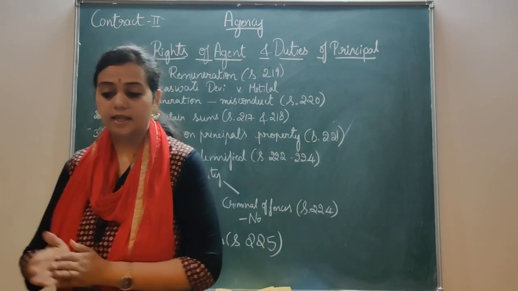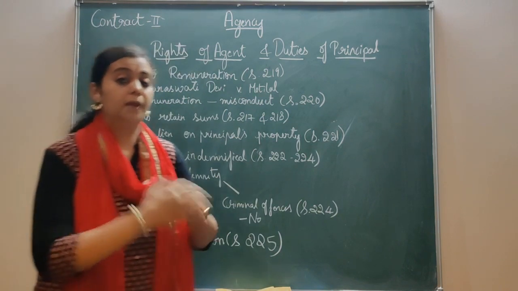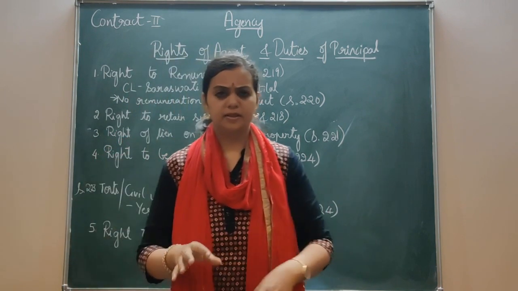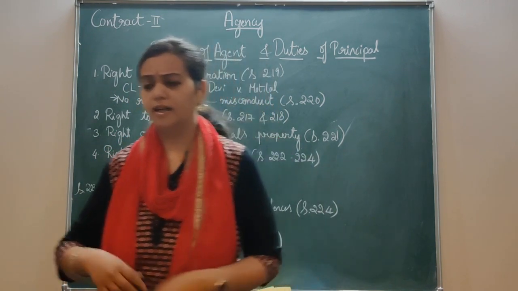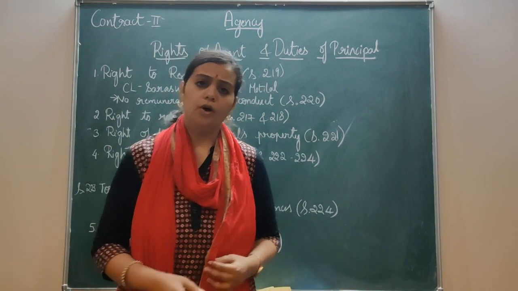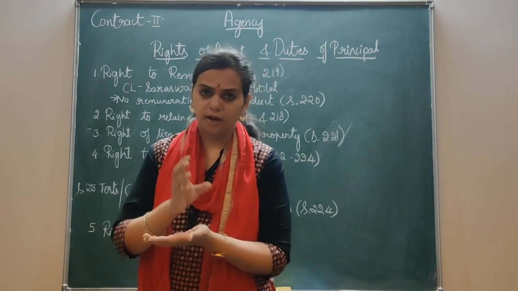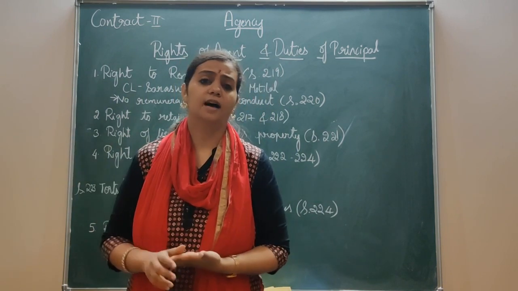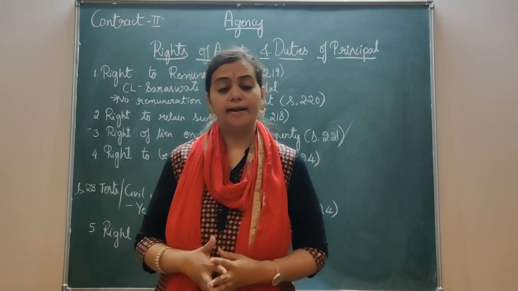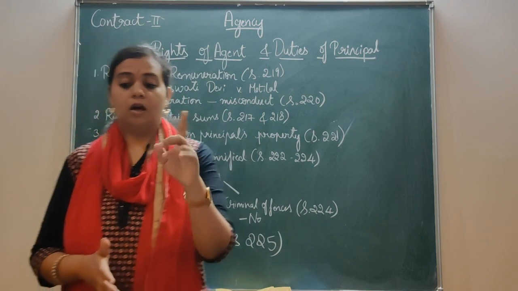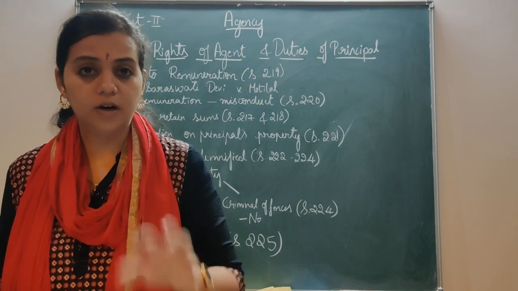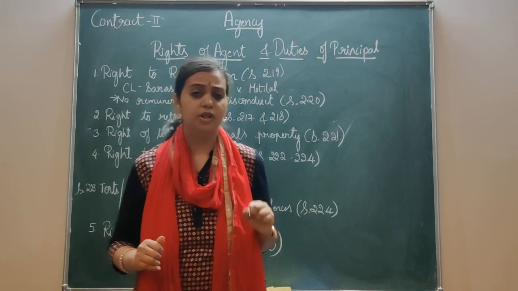Generally, the sale of goods by an agent may be a continuous process. It is not that the goods are given by the principal, he authorizes him to sell, and he is selling it in bulk. He may sell it in one part, then after a few months he may sell the other part. So it's a continuous process. Therefore, the law entitles the agent to remuneration on the basis of work done. Whatever work he has done, for that he can take the remuneration.